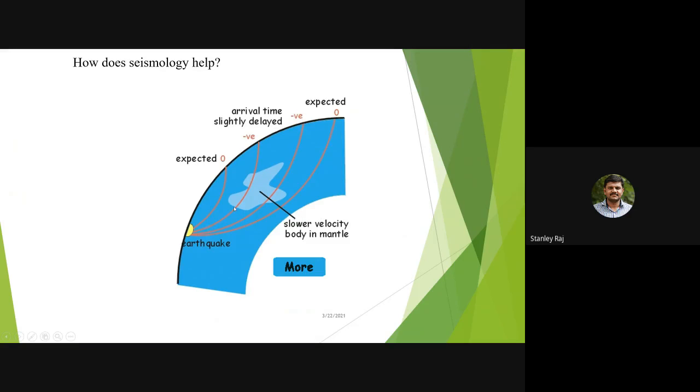But unfortunately, because of the geological variations, the different composition of the rock, the velocity will vary and the arrival time will differ somewhat. That is, the expected arrival will be here, but we get the wave here. This is because of a low velocity body in the mantle.